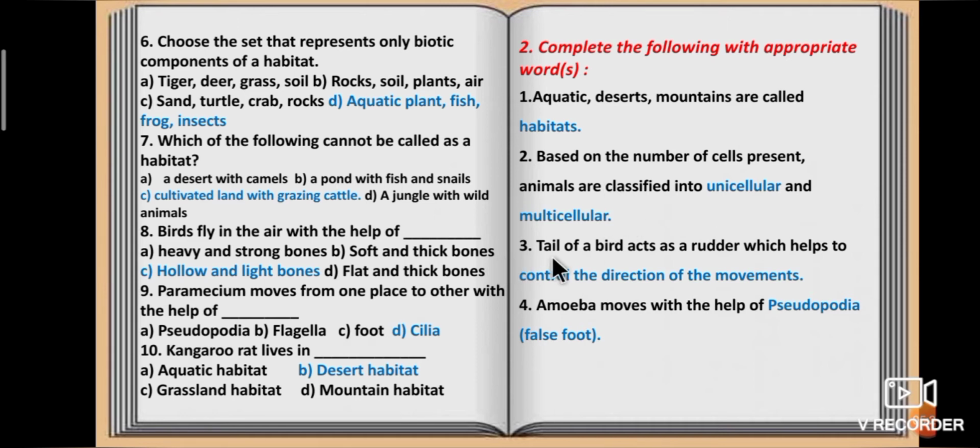Third question. Tail of a bird acts as a rudder which helps to dash. Tail of a bird acts as a rudder which helps to control the direction of the movements. Fourth question. Amoeba moves with the help of dash. Amoeba moves with the help of pseudopodia.